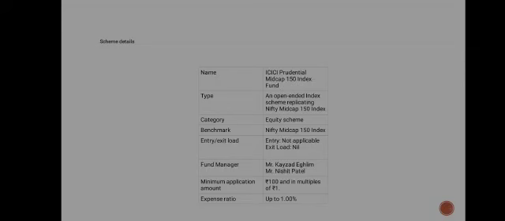The fund managers, if we have to talk about them, are two persons whose names are listed over here, that is Kaizad Elavia and Nishit Patel. The minimum application is rupees 100 and in multiples of rupee 1. Expense ratio is up to 1%.